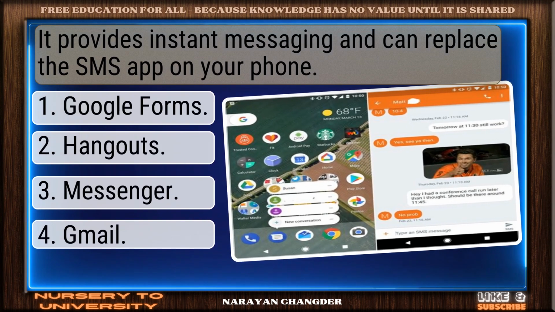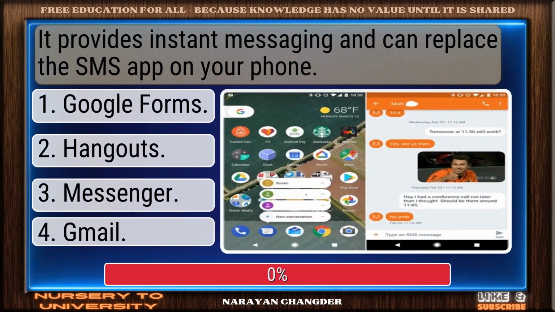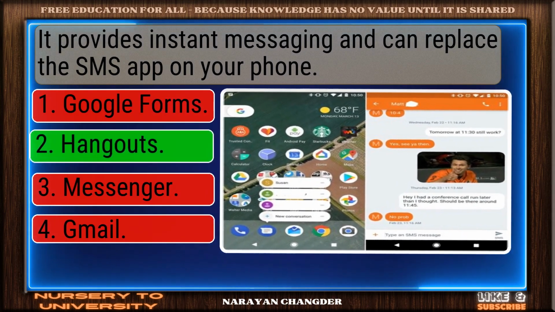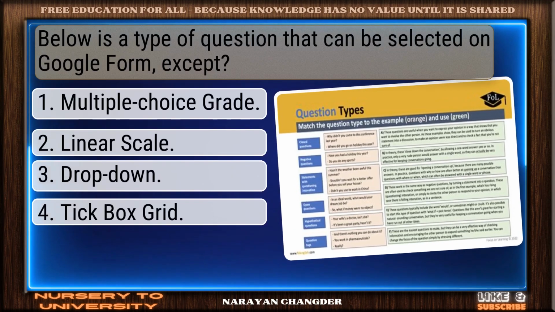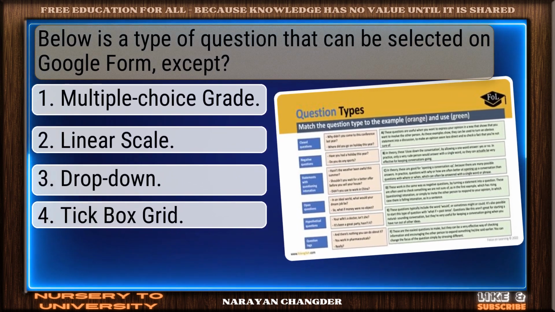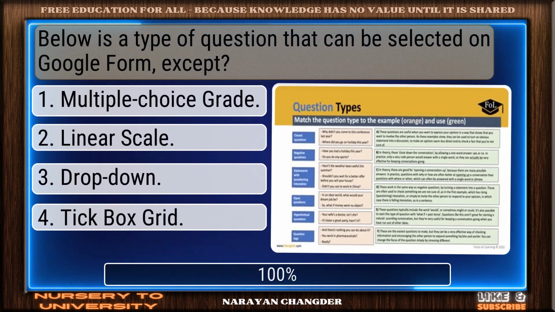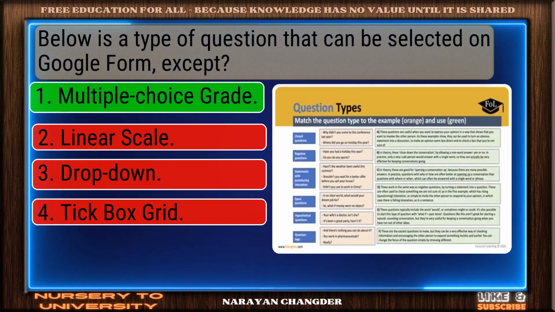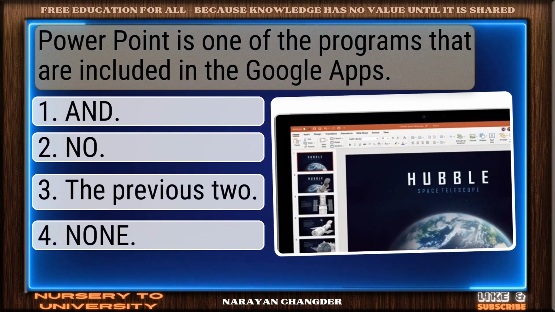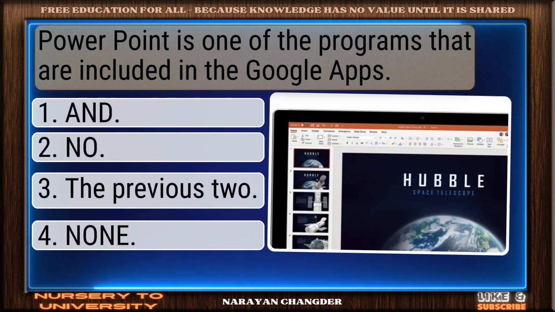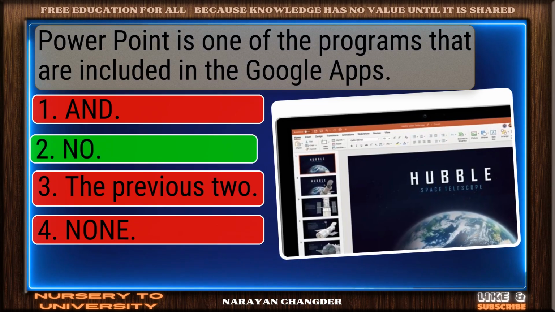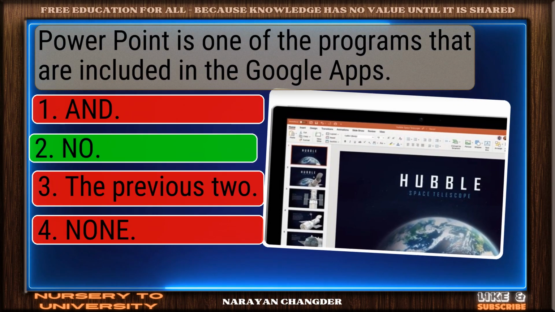It provides instant messaging and can replace the SMS app on your phone. Correct. Hangouts is the right answer. Below is a type of question that can be selected on Google Form, except. Nice selection. Multiple choice grade is the correct and valid answer. PowerPoint is one of the programs that are included in the Google apps. Well reasoned. No is the correct choice.